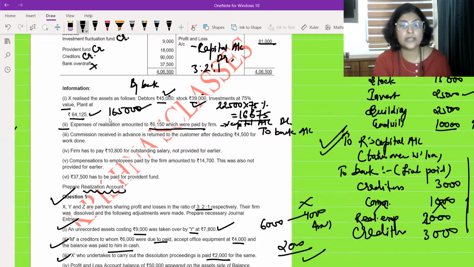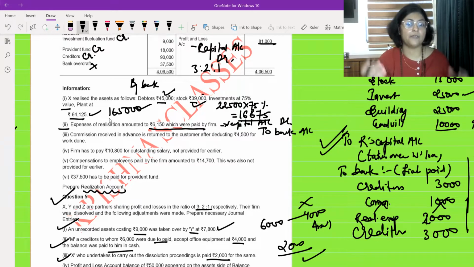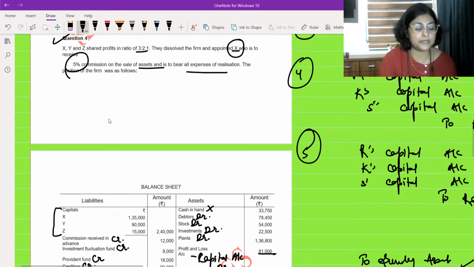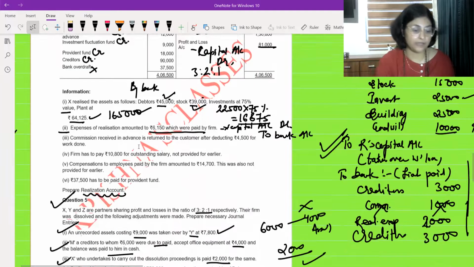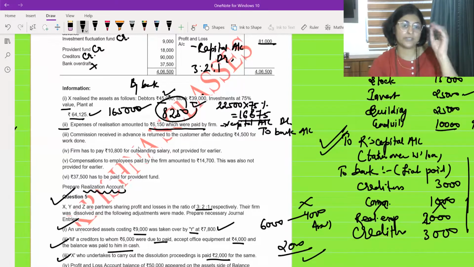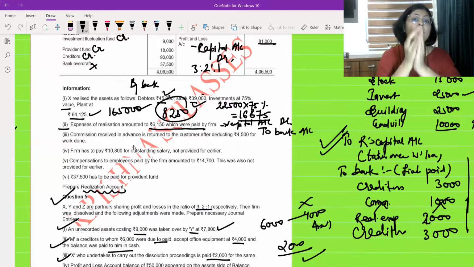45,000, 39,000, 16,875 and 64,125. All this is total, and out of this 5% of 1,65,000 means 8,250 has to be paid to this partner X. For this, what will be the entry in the realization account? In the realization account on the debit side, you are going to write 'To excess capital account'.